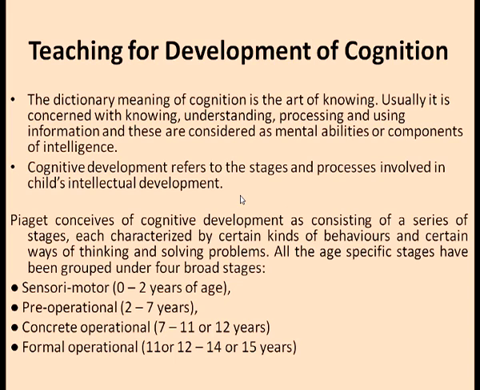Jean Piaget conceived of cognitive development as consisting of a series of stages that he calls universal and also sequential, in that they take place in a particular sequence, each characterized by certain kinds of behaviors and certain ways of thinking and solving problems. All the 8 specific stages have been grouped into these 4 broad stages that he talked about.